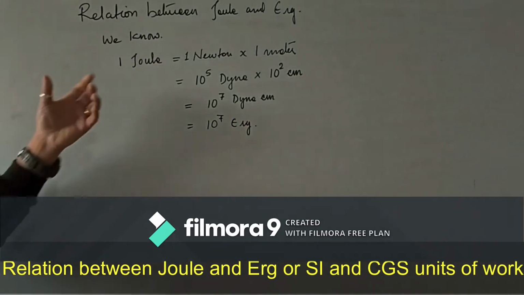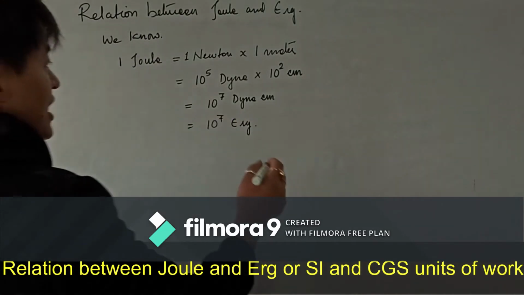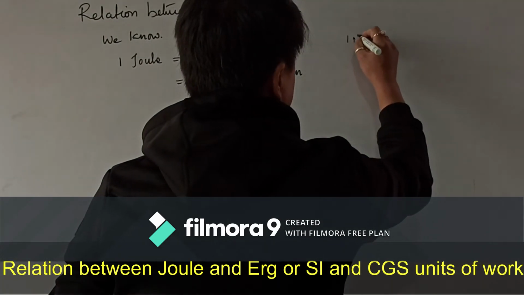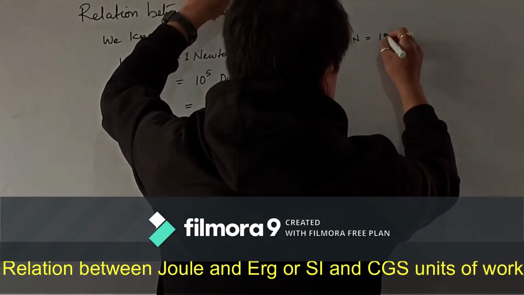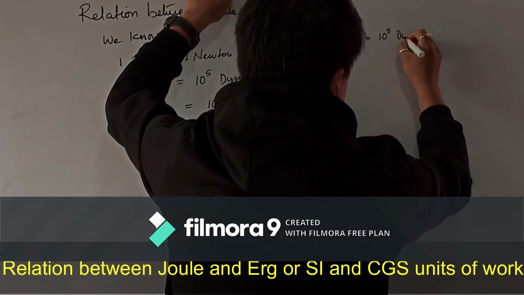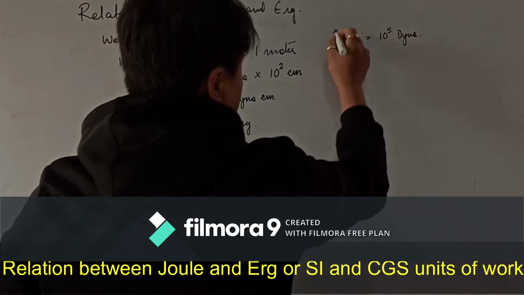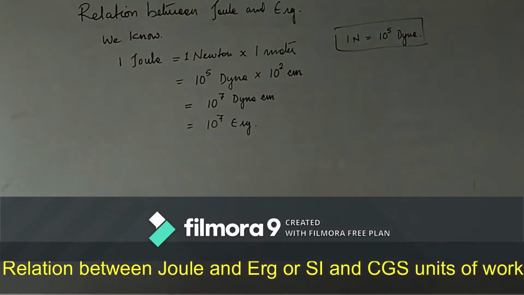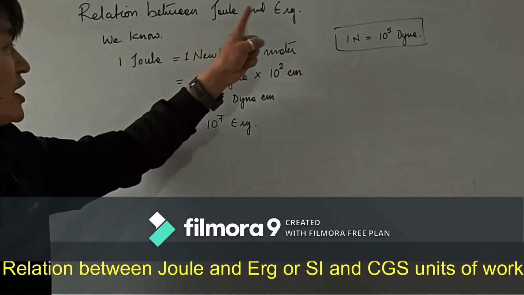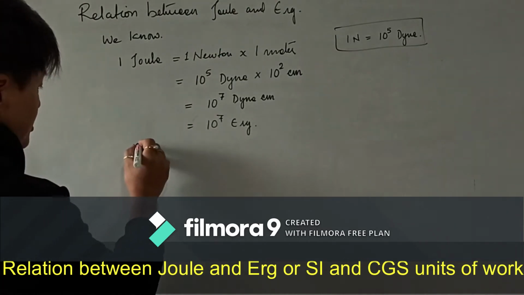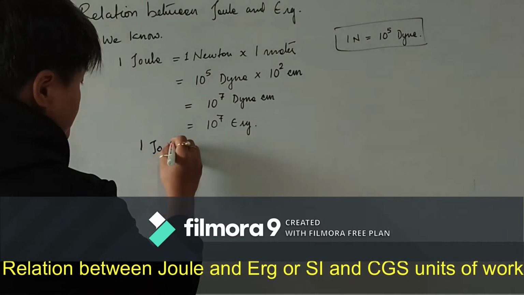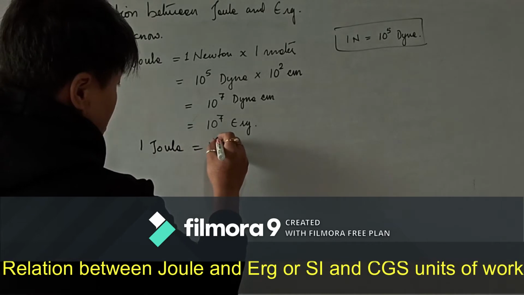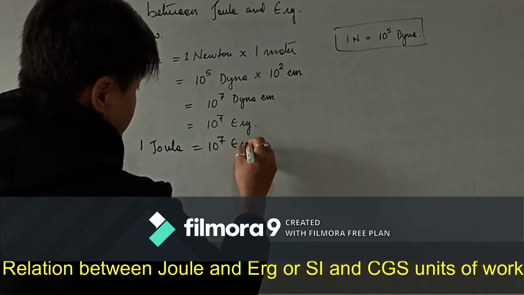So this is how we derive the relation. You just have to know that 1 Newton is equal to 10 to the power 5 Dyne. Clear? This is how we derive the relation. The relation between the joule and the erg is 1 joule is equal to 10 to the power 7 erg.